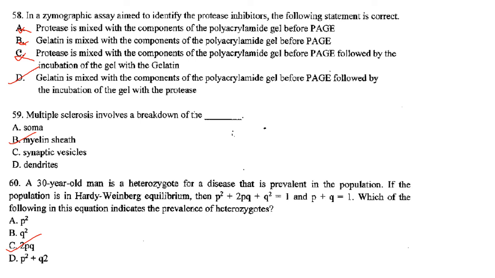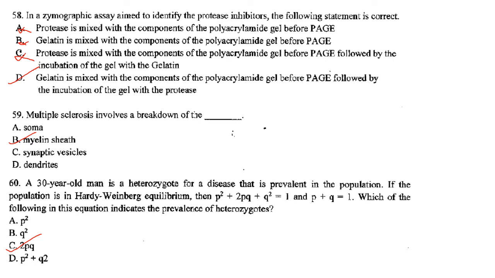Then multiple sclerosis involves breakdown of the myelin sheath. Answer is option B. Now, questions regarding sclerosis are also common in various entrance exams, so study that also. Then Hardy-Weinberg equilibrium: 100% they will ask something on Hardy-Weinberg equilibrium. In most of the question papers, at least one question I can see on Hardy-Weinberg equilibrium.